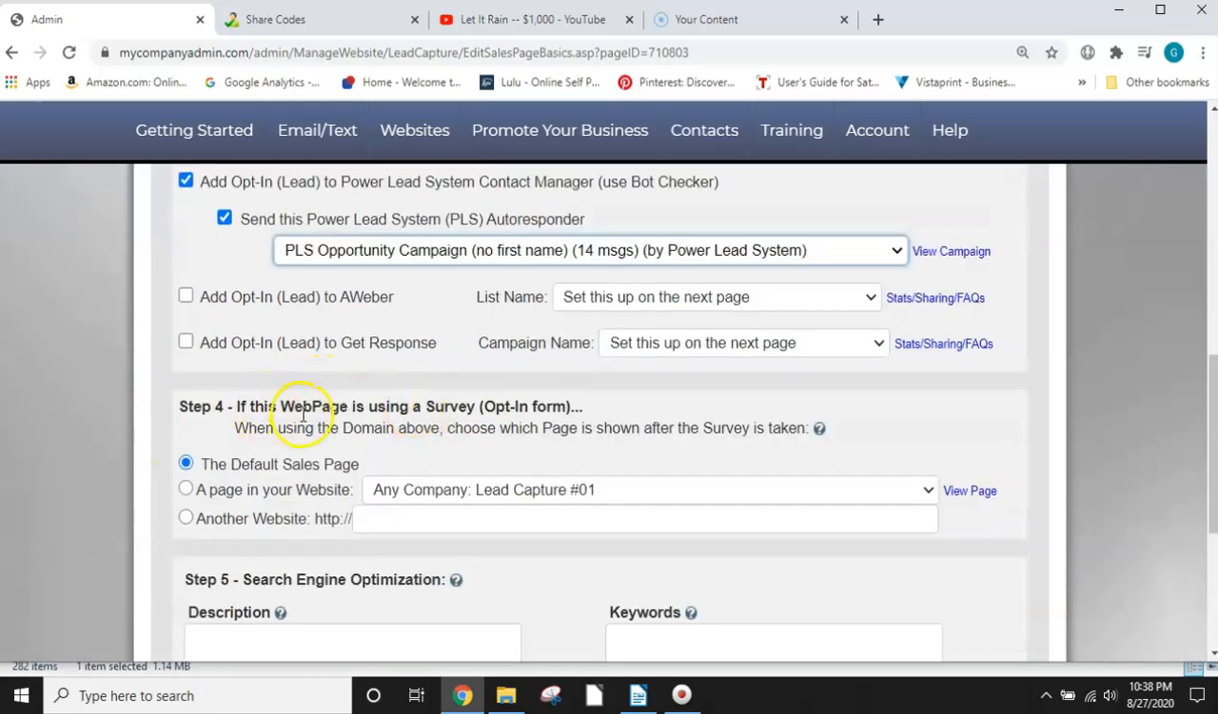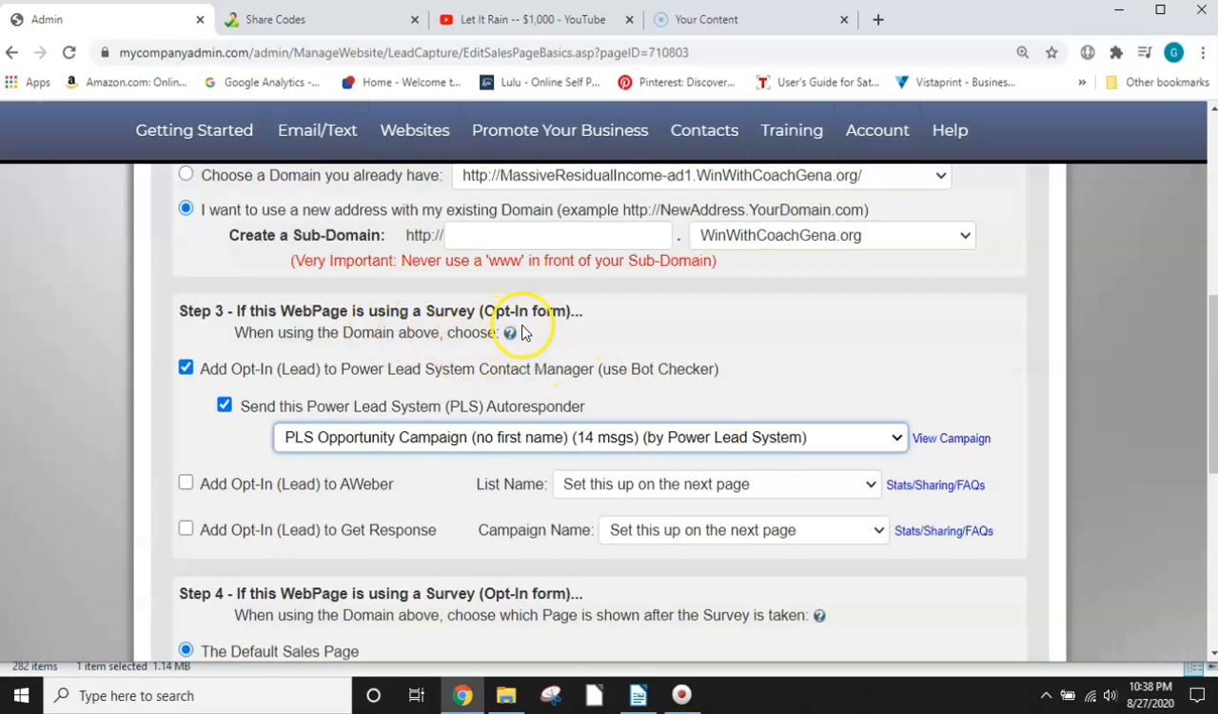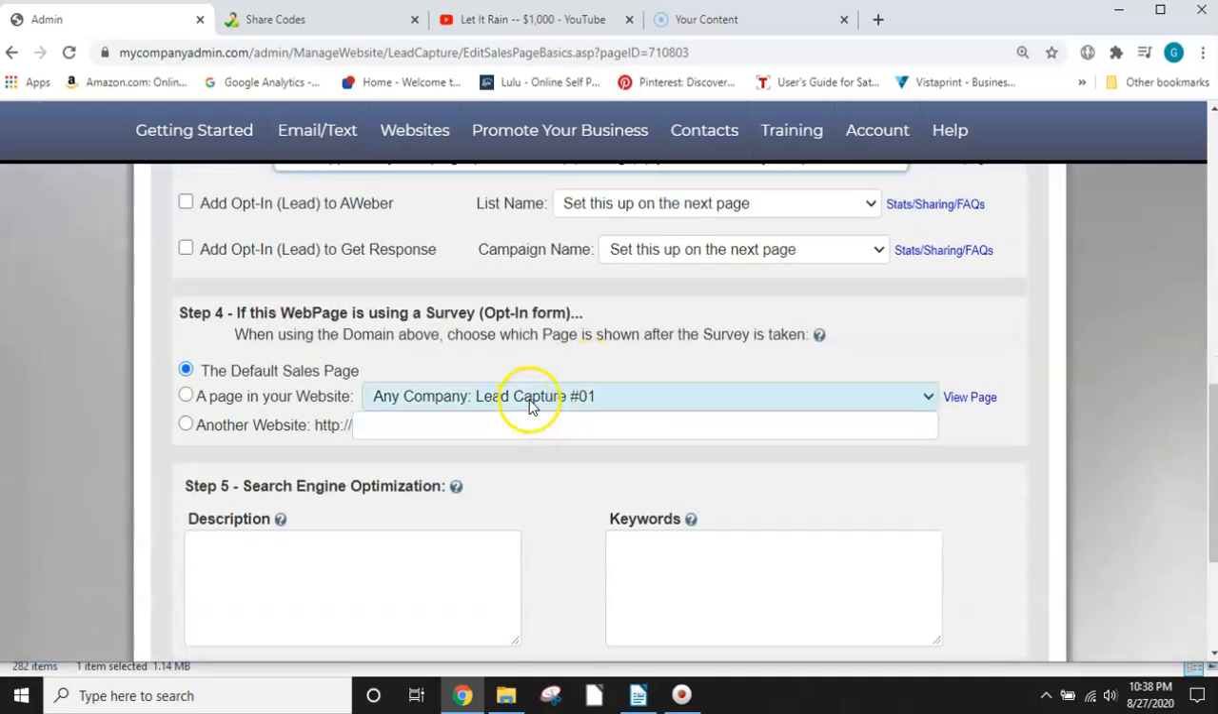Scroll down to number 4. If this web page is using a survey opt-in form, when using the domain above, choose which page is shown after the survey is taken. So when they go to this survey, when they opt in, put their email in and hit take me there or whatever, what's going to show up after that? This is what this is right here. So what's going to show up after that?